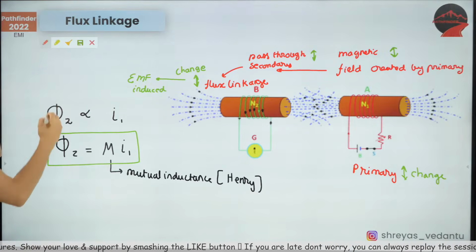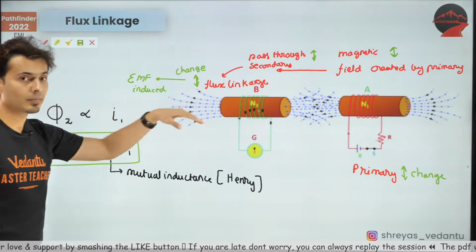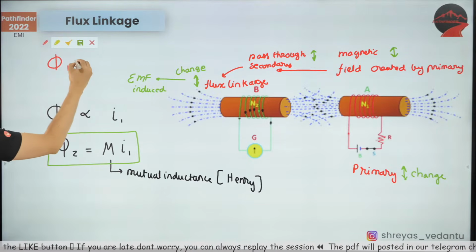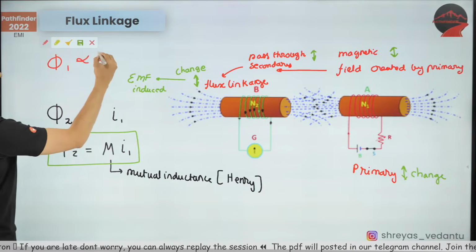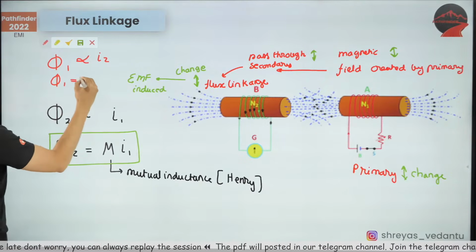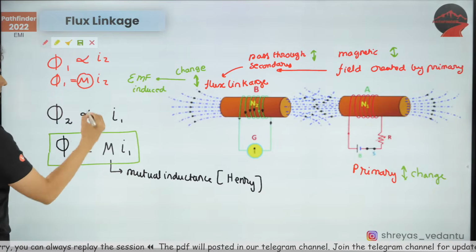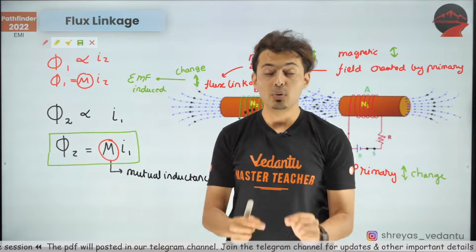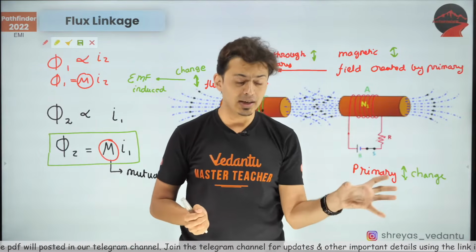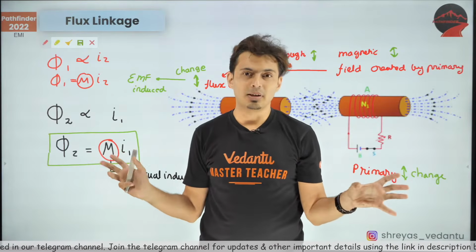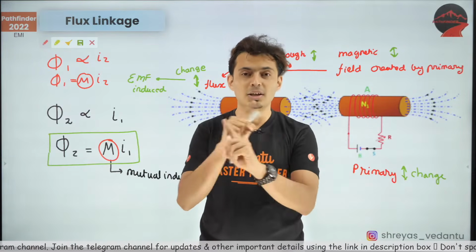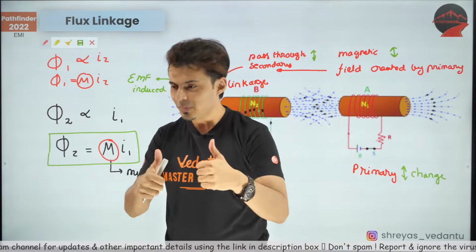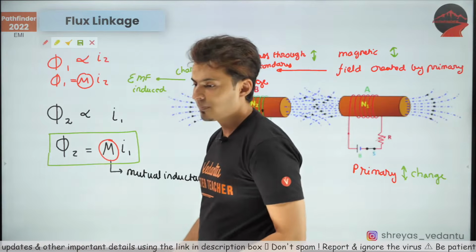Some of you might be wondering, sir, what if I make this primary and then secondary? This is primary, that is secondary. Guys, trust me, nothing will happen. If I make phi 1 proportional to I2, I will still get phi 1 is equal to M I2. This constant will remain the same. That's why it is called mutual induction. Mutual. It doesn't matter whether this coil is made primary or that coil is made primary. The mutual coefficient of inductance remains the same. That's something which you should know. Okay, is that clear, everyone?